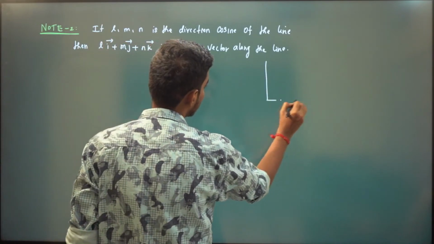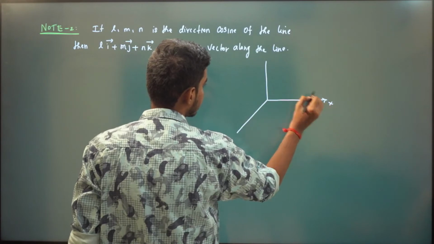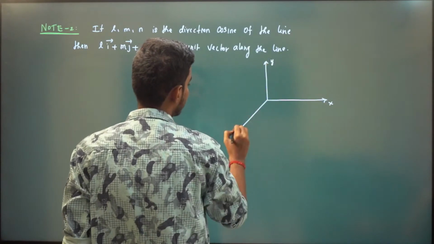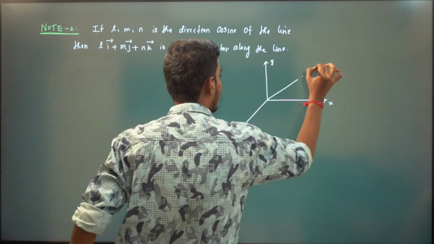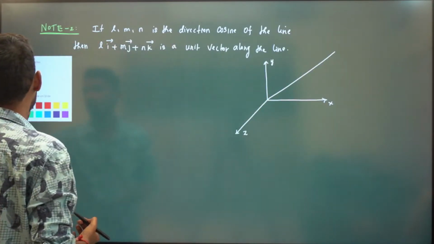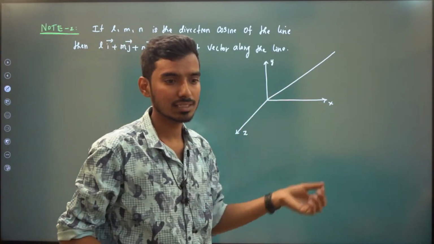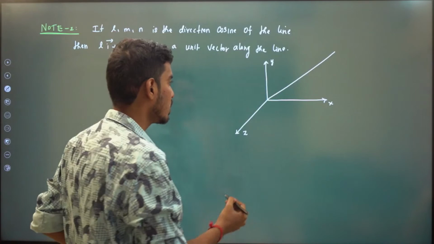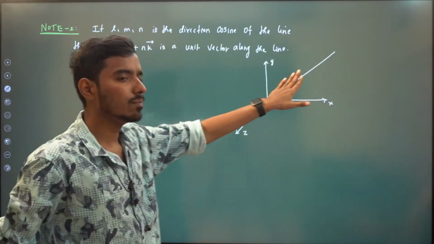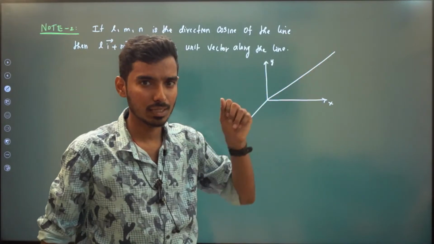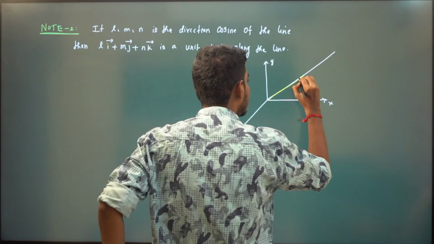So we have a line. This is our x-axis, this is our y-axis, and this is our z-axis. Now let us draw a line. What is the direction cosine of this line? It is L, M, N, which is cos alpha, cos beta, cos gamma. Now this magnitude can be anything. The length can be anything, but this vector, this vector.